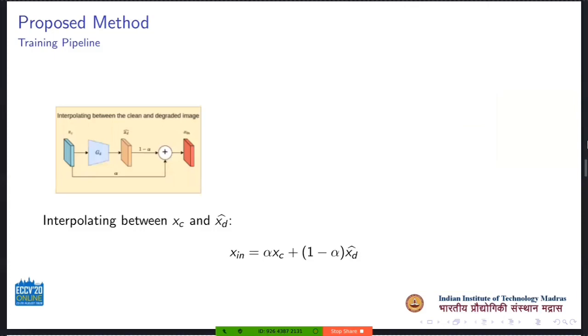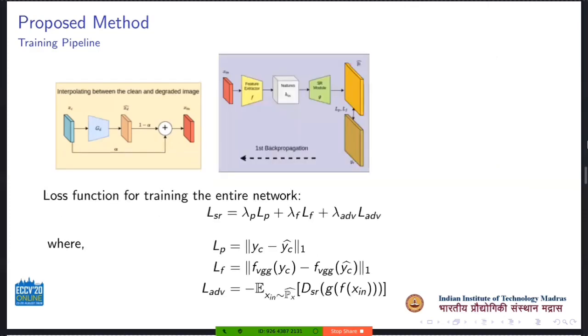During training, we first obtain a convex combination of a clean low-resolution image and one of its degraded counterparts. This interpolation operation is performed so that the input to the network during training contains enough degradation and at the same time enough details for reconstruction. To train the network for super resolution, we put the combination image through the network and do a backpropagation based on the loss function shown on the screen. It's a combination of pixel-wise loss, perceptual loss, and adversarial loss.